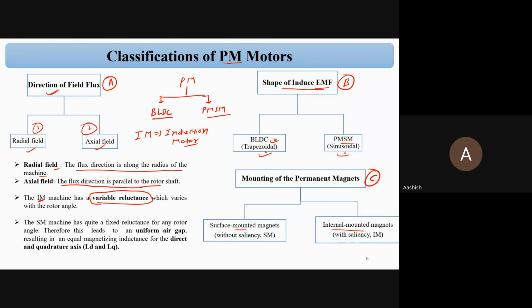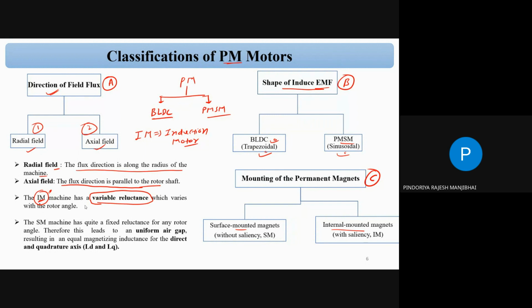Hmm, I will verify that thing. The IM machine has the variable reluctance because of the induction motor, which we can design with squirrel cage rotor and wound rotor, so we can easily vary the reluctance, and based on that reluctance, we can control the speed of the motor.